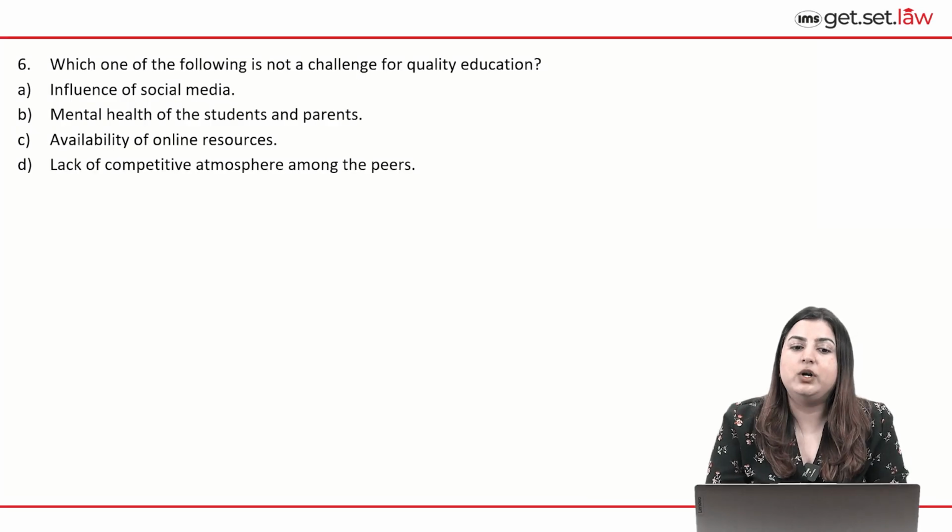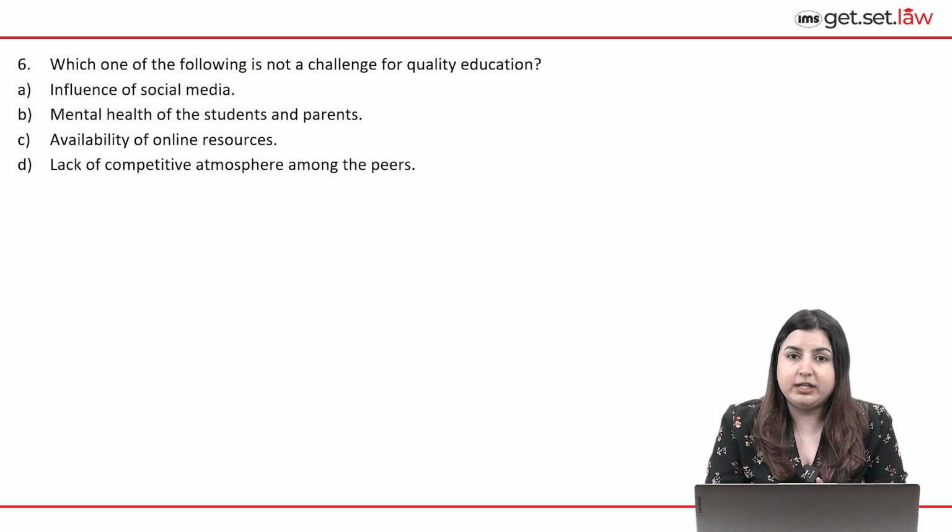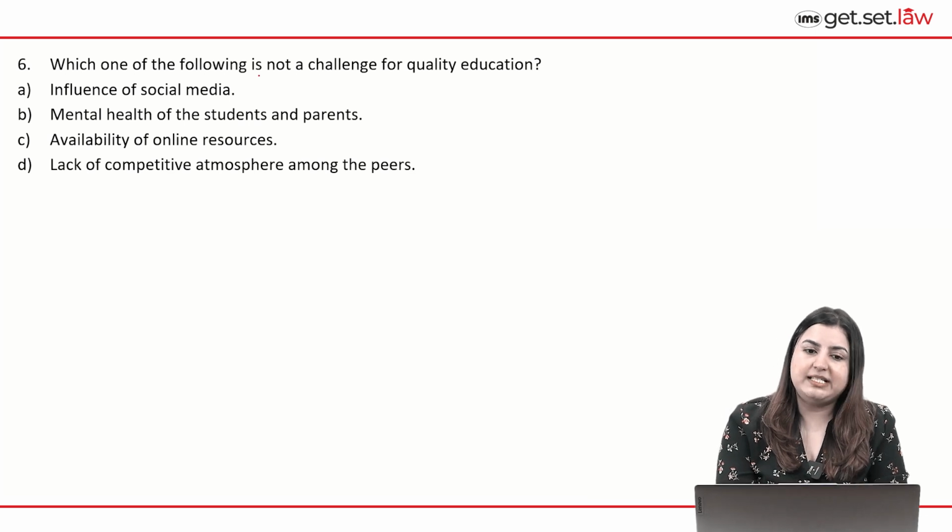6. Which one of the following is not a challenge for quality education? So out of the 4 options, there will be 3 options which are being portrayed as challenges for quality education, and there will be 1 option which is not a hindrance to quality education. Let's look at the options. A. Influence of social media. Yes, it has been portrayed in the passage as something which can affect our attention span and inhibit creativity, right? So obviously, it is a challenge, so we can eliminate it.